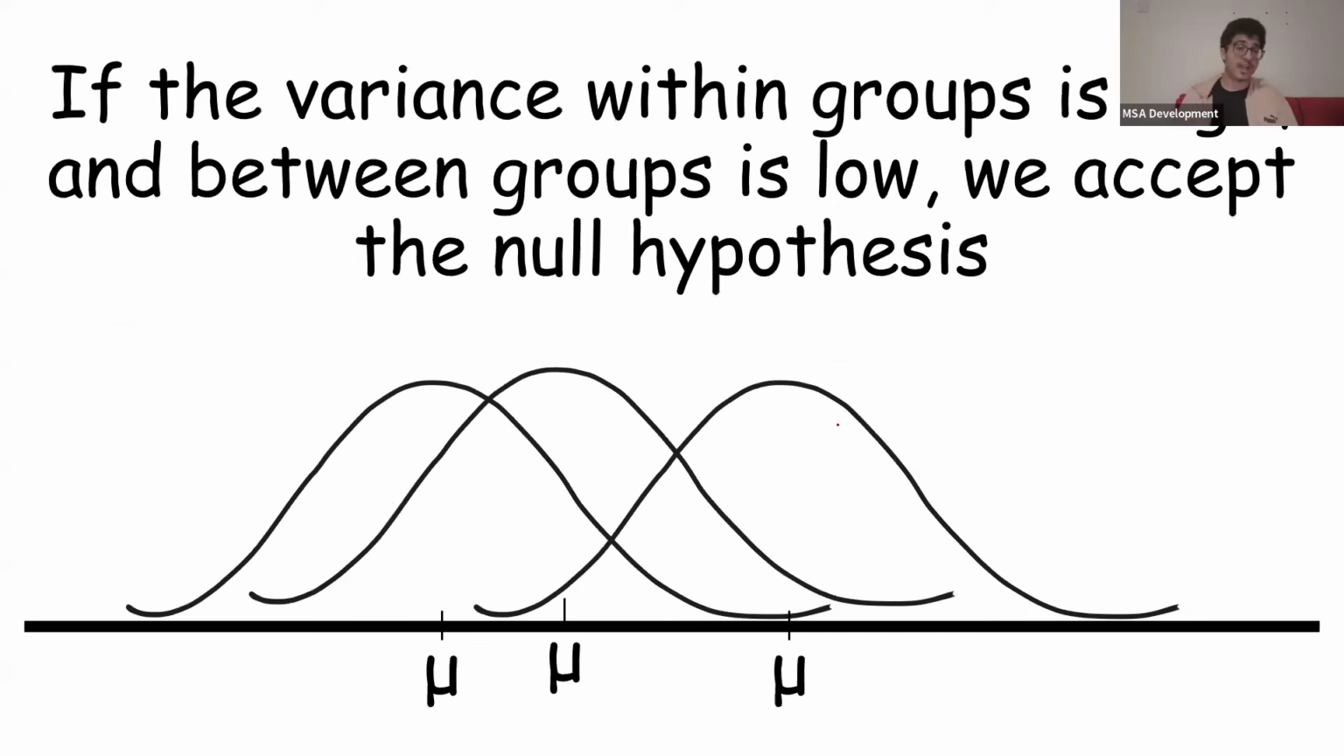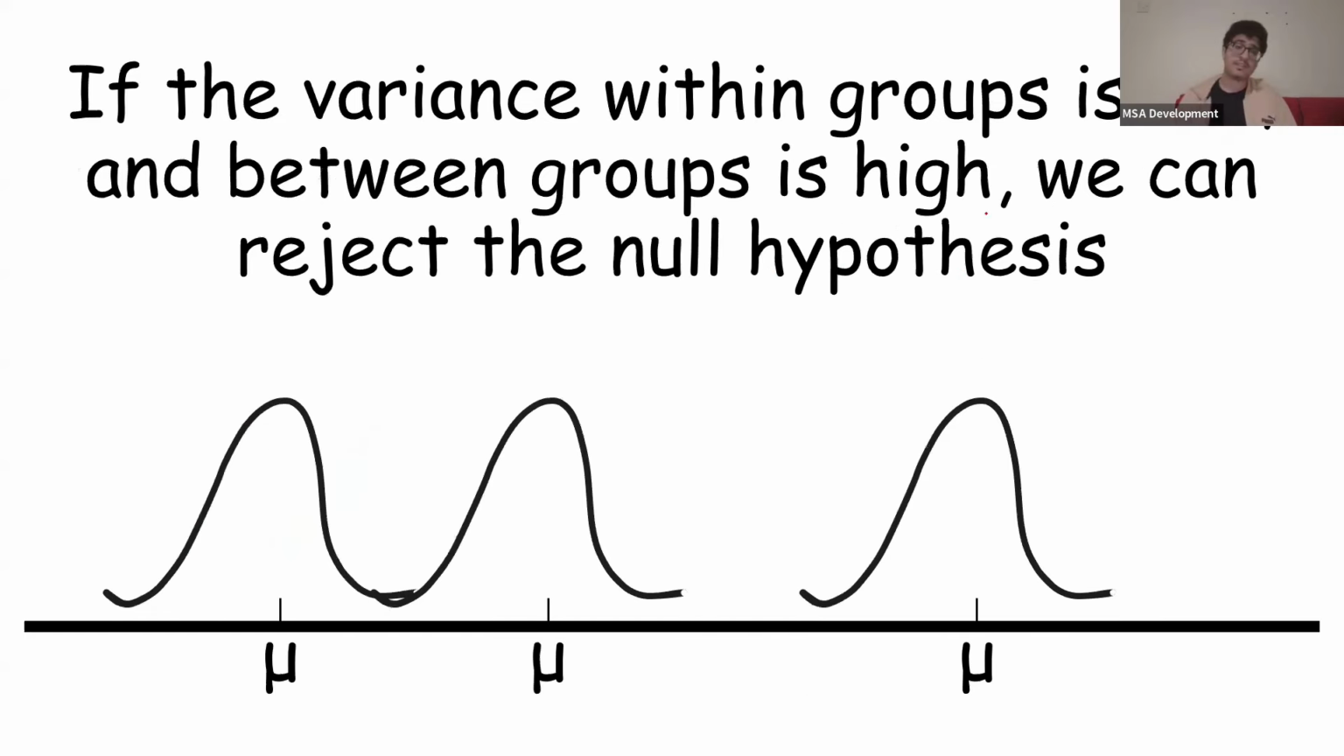So let's say the variance within groups is high, so the graph is very wide, okay? And the between group variance is low. So you can see that these groups are meshing into each other, and they're a mess. We'd accept the null hypothesis. We'd say there's no statistical significance here, that the groups are the same, okay? But if the variance within the groups is low, so they're more narrow, and the between group variance is high, you can see there's an obvious difference between them. We can reject the null hypothesis, okay?